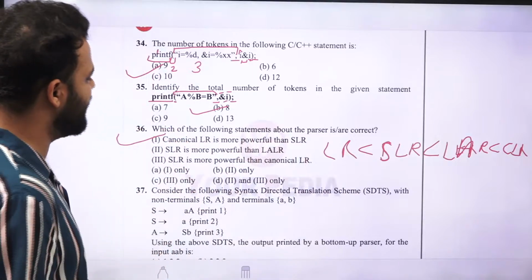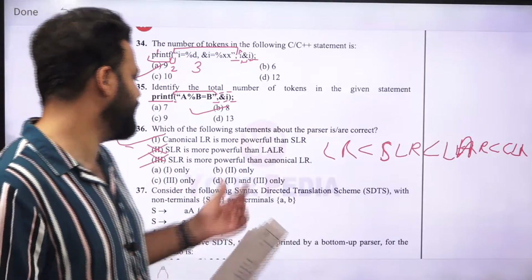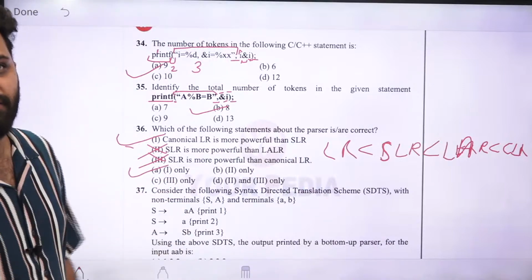So first is canonical LR, which is CLR is more powerful than SLR, which is true. SLR is more powerful than LALR? No, SLR is less powerful than LALR. Sorry, again the CLR statement is also not true. So only one is true, which is option A. So yes, correct.